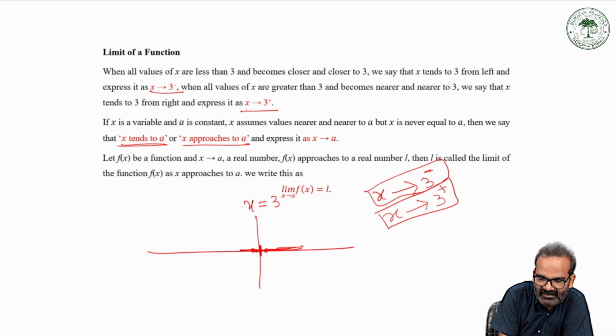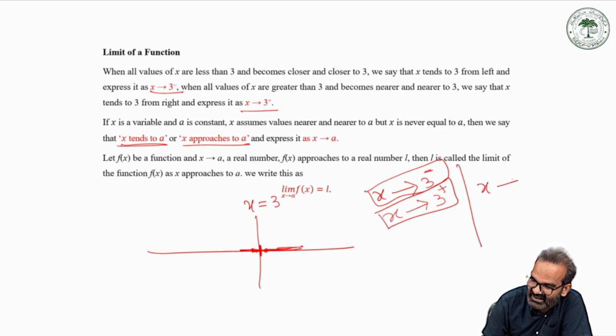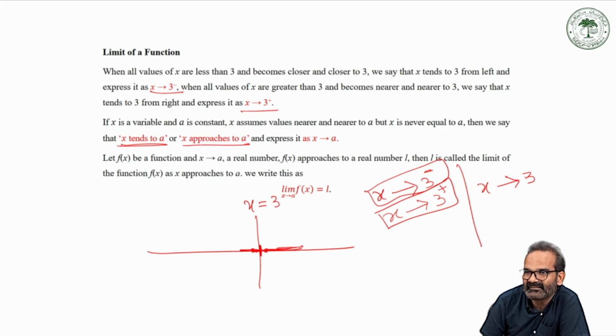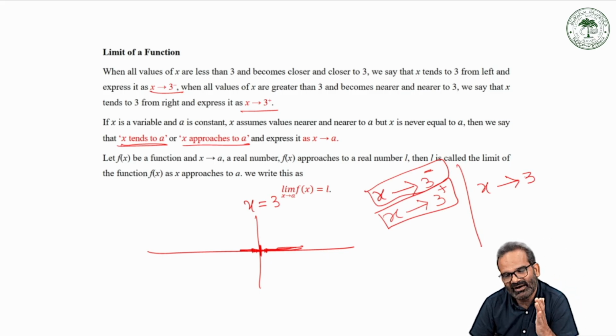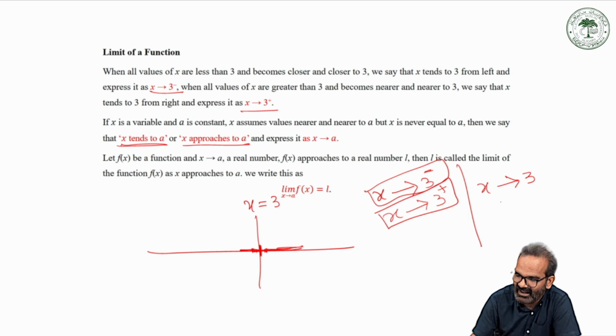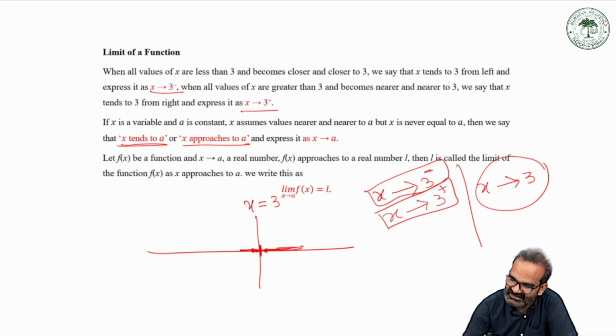Take this case, same. If x is a variable, a is a constant, and x assumes values nearer and nearer to a but never equal to a, then we say that x tends to a or x approaches a, and it is simply expressed as x tends to 3. And x tends to 3 means what? You are approaching nearer and nearer to the point 3 from its right as well as from its left. Then we will say that we are approaching towards the point x equals 3. So this is called a limiting position of the variable x.